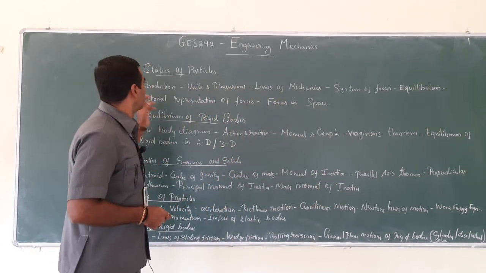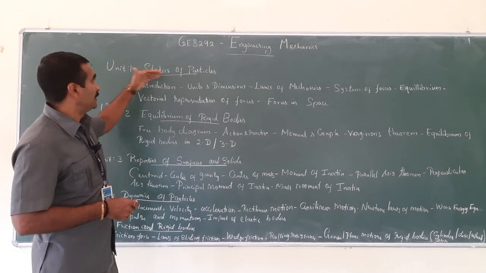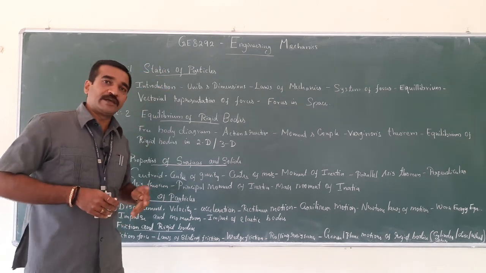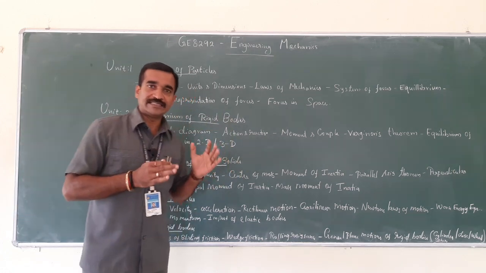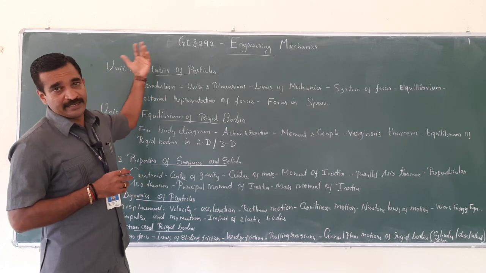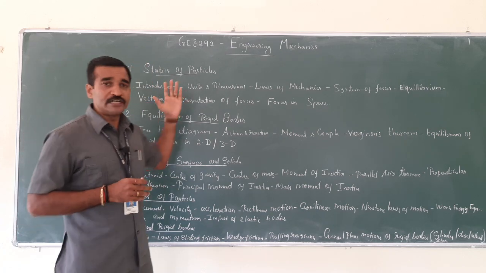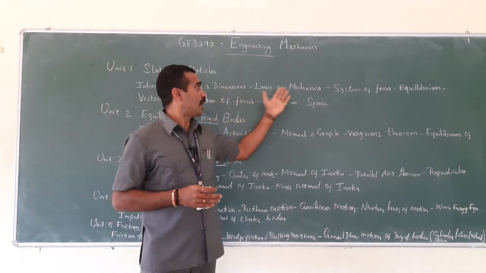So let me just give some light on each chapter of statics. What do you mean by statics, by the way? The study of a body which is at rest, that is statics, right? So the introduction of statics in detail, then units and dimensions of the variables, then laws of mechanics.